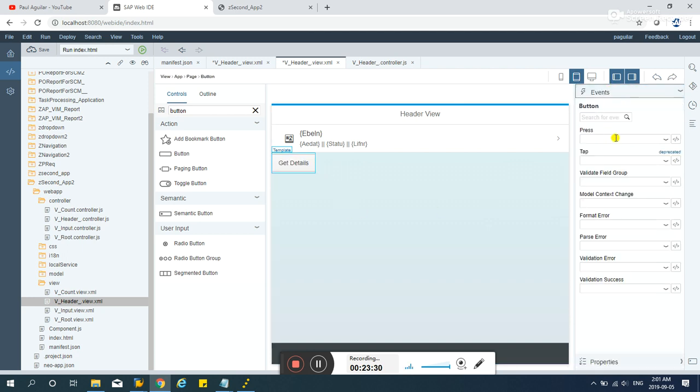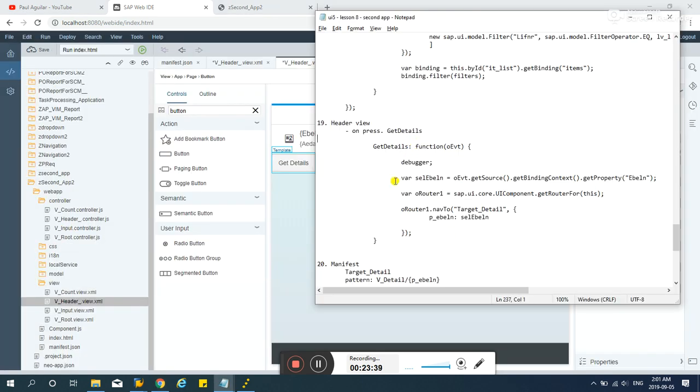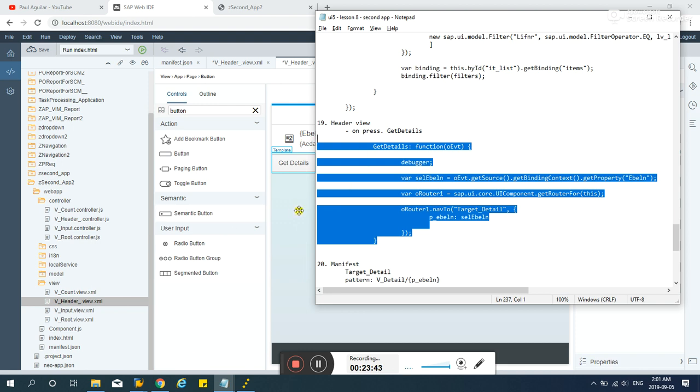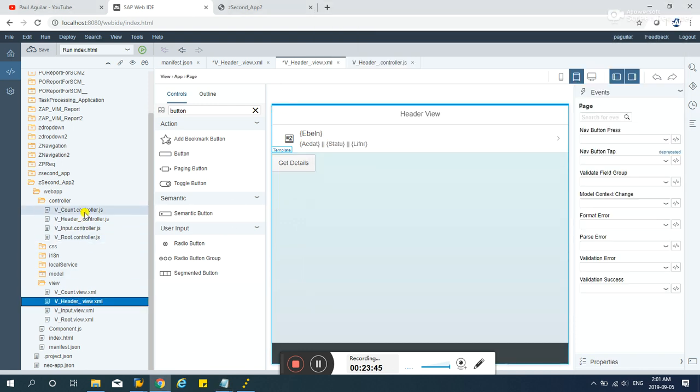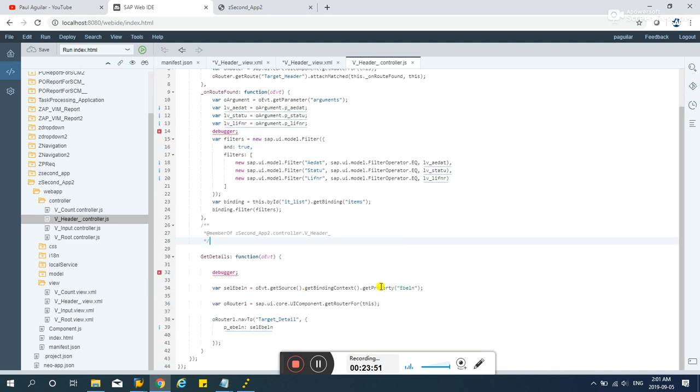Let's add an event on press, get details. Okay, and let's add this code in the event. vHeader controller, get details. Paste that there. So it's just passing eBLN.